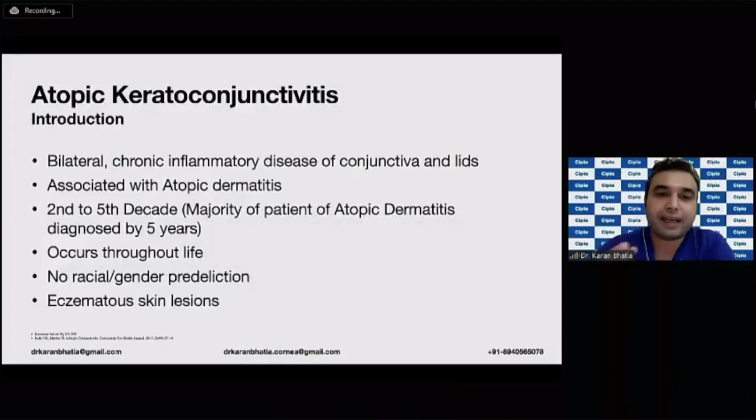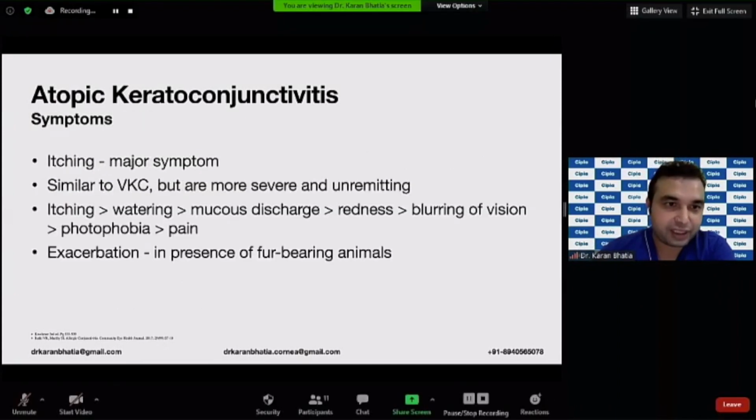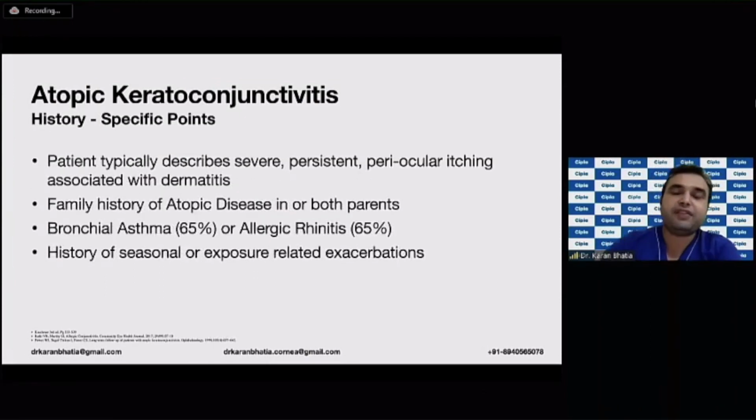So atopic keratoconjunctivitis is a bilateral chronic inflammatory disease of the conjunctiva and the lids. It is associated with atopic dermatitis, and it involves generally an older age group in comparison to VKC. It occurs throughout life and is associated with eczematous skin lesions. It is a combination of type 1 and type 4 hypersensitivity reactions, and itching is the major complaint by which the patient comes. It is similar to VKC, but it is more severe and unremitting. They generally have severe persistent periocular itching, which is associated with dermatitis. Bronchial asthma has been seen in 65% of the patients, and allergic rhinitis also in 65% of these patients. And there's a family history of atopic disease.